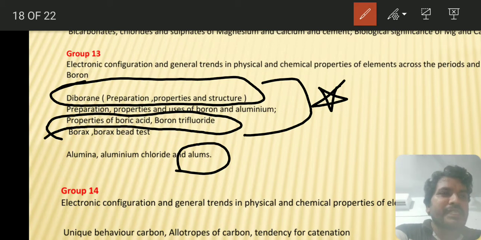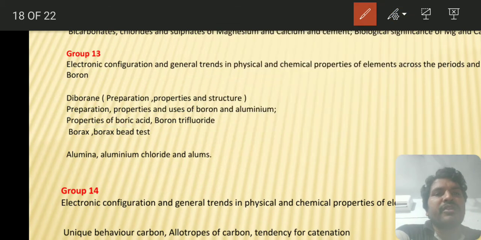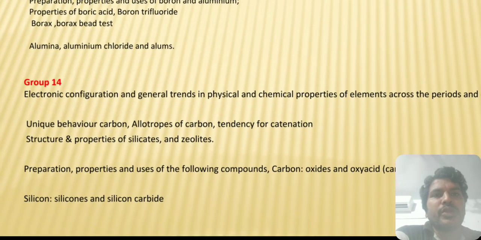They will ask whether boric acid is a protic acid or a Lewis acid. Boric acid is a Lewis acid. Since it has an empty orbital, it can accommodate a lone pair of electrons, so it behaves as a Lewis acid. And next, coming to the group 14 elements.